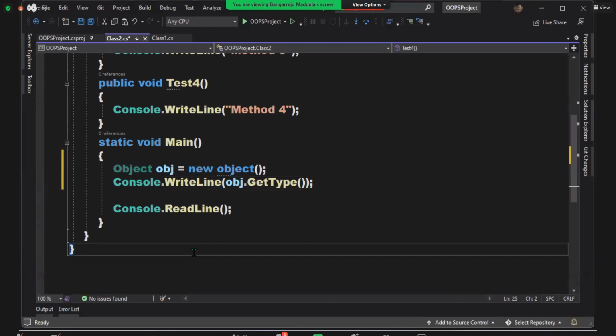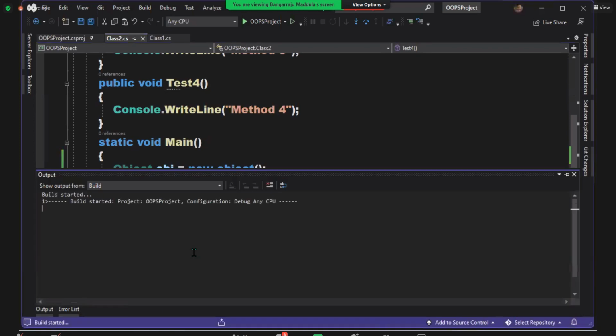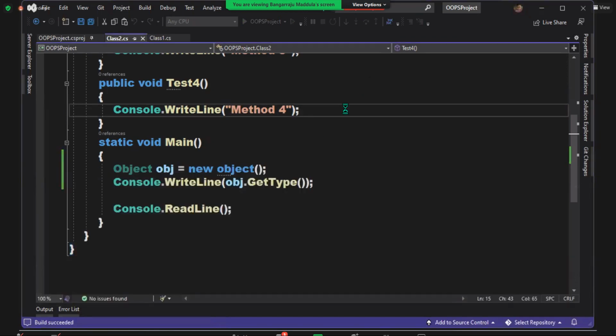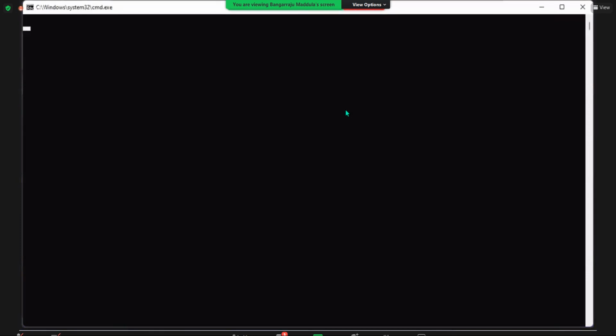Type name: System.Object. Just as you say your name with your surname, it is telling namespace name dot class name: System.Object.